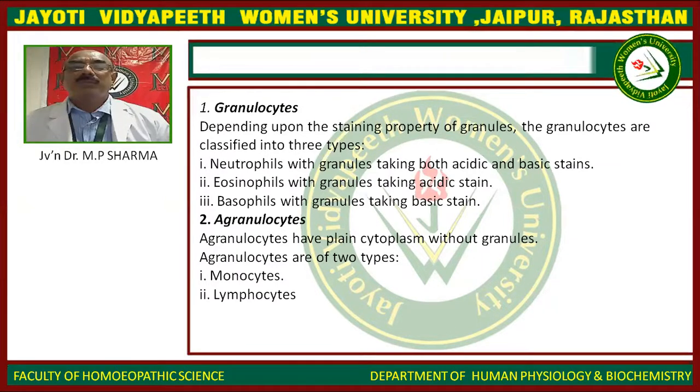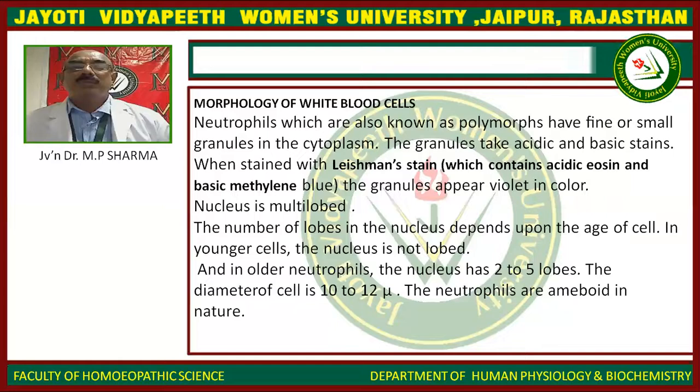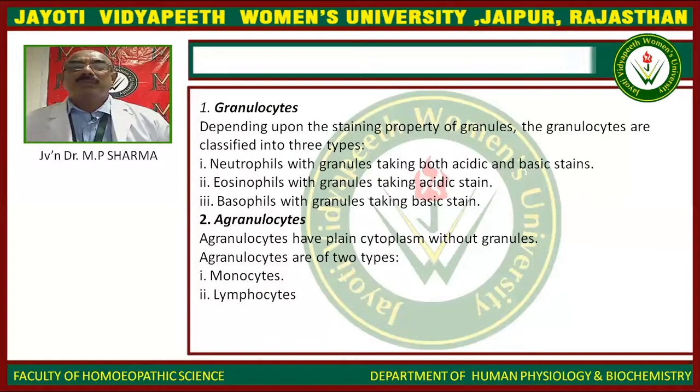Neutrophil, with granules taking both acidic and basic stain. Eosinophil, with granules taking acidic stain. Basophils, with granules taking basic stain. Agranulocytes have plain cytoplasm without granules. Agranulocytes are of two types, monocytes and lymphocytes.